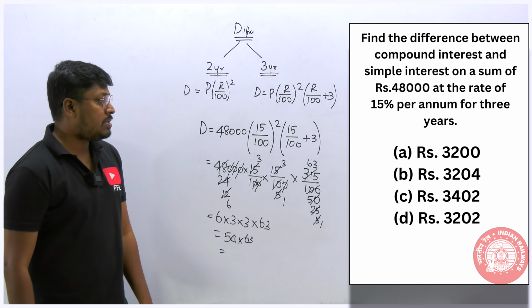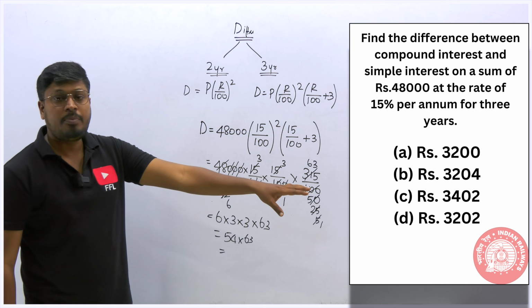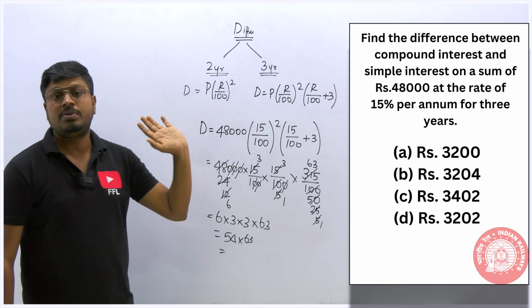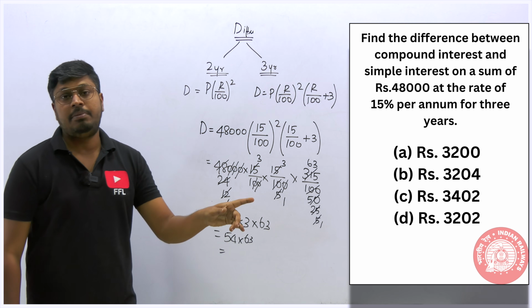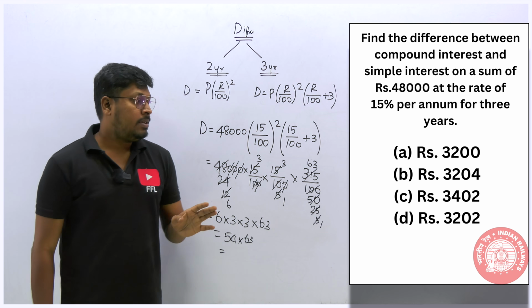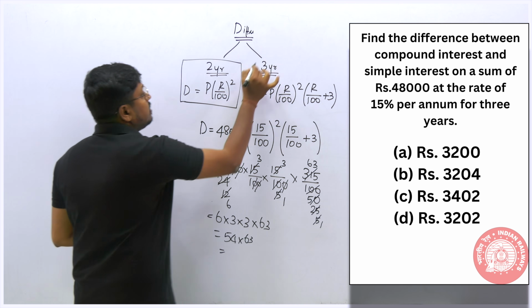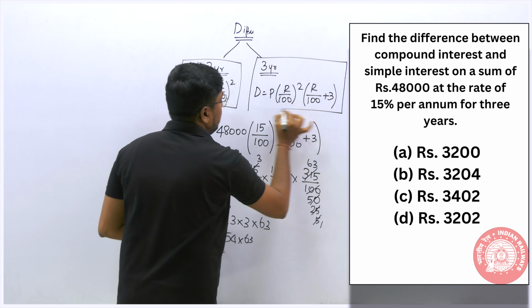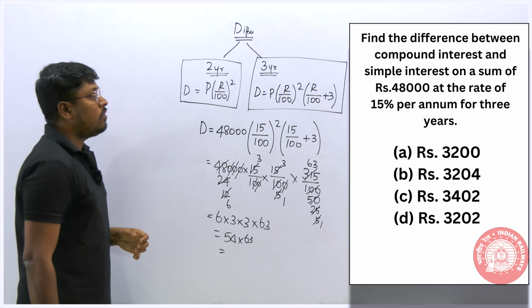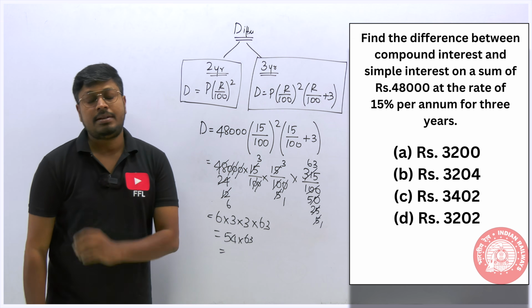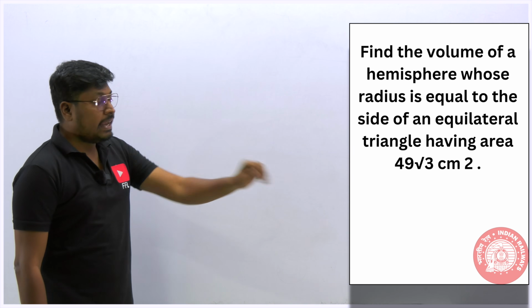So when it comes to simple and compound interest, first look at the options. If the options do not have any decimal point, yes, you can start solving the question. If it has a decimal point, keep the question for the last. So friends, I have taught this, right? If you didn't know these two formulas, kindly make a note of them. We usually use these formulas for finding the difference on 2 years and 3 years based on simple interest and compound interest.